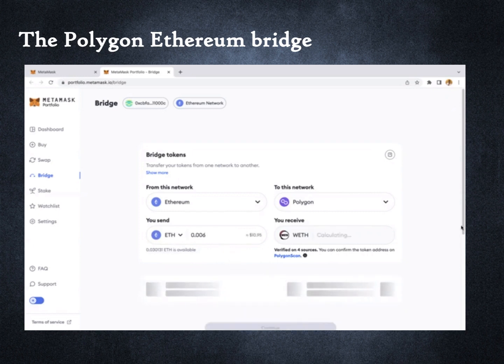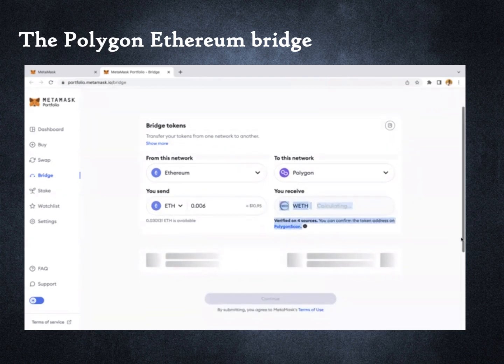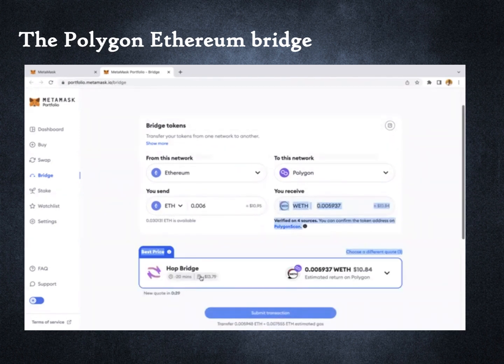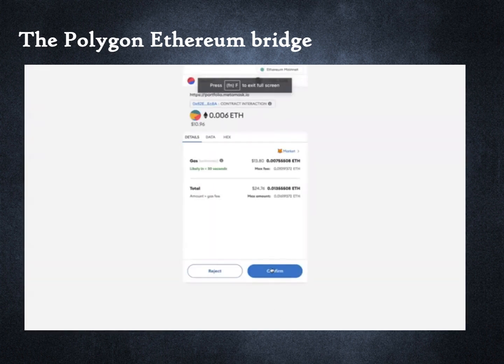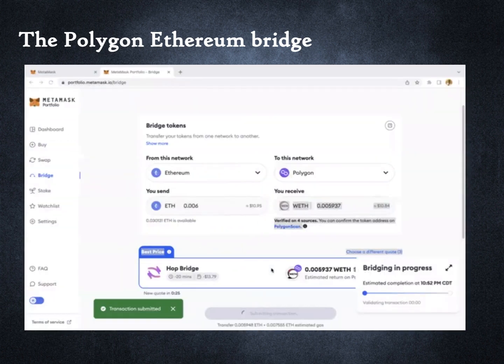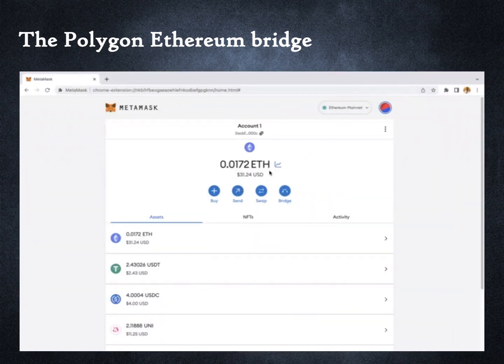Note that I am paying more in gas fees to the Ethereum network than the amount of the asset being transferred. This obviously would not make sense in real life. But right now we are only trying to learn how Polygon works. I can see that this bridge process will take about 20 minutes. We will let the transfer go through and go back to MetaMask to review the outcome. I go back to MetaMask. I am currently on the Ethereum network.